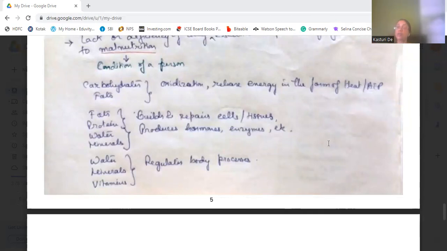So we will discuss this water in my next video, and we will start with the ICSE pattern questions of this chapter, nutrition, and the other chapter, that is economic importance of bacteria and fungi.